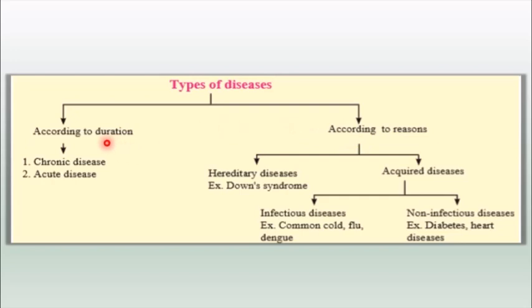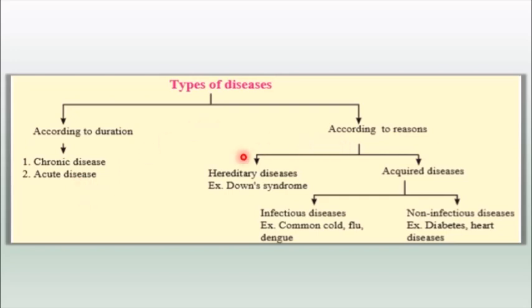According to duration, we have two types of disease, chronic and acute. Chronic disease lasts for a longer duration, that is more than 3 months or 6 months. So, chronic disease will be present for a very long time. Acute disease on the other hand lasts for a very short duration. For example, common cold, flu. You take medicines and you are cured. So those types of disease are called acute disease, which are present for only a short duration.